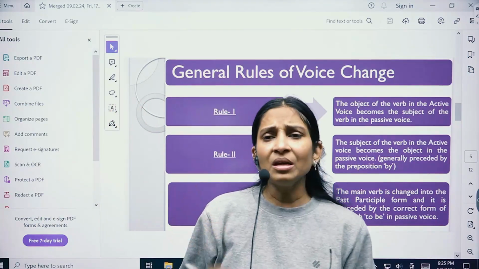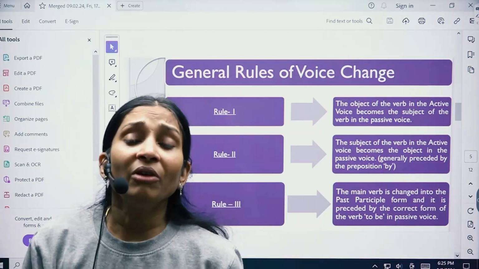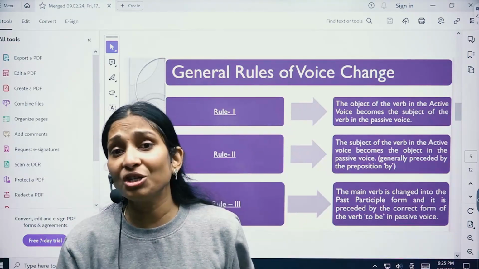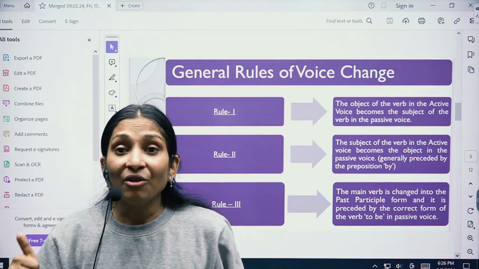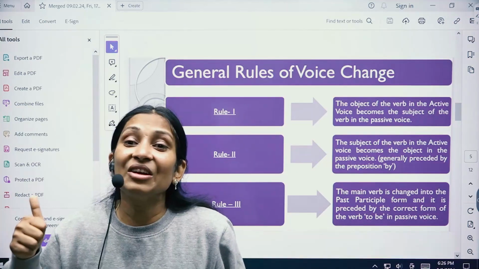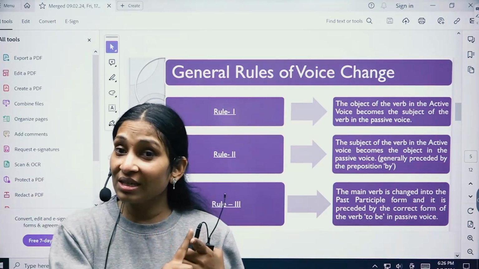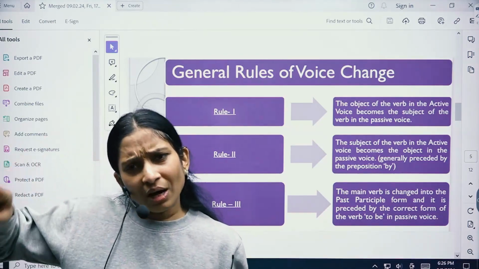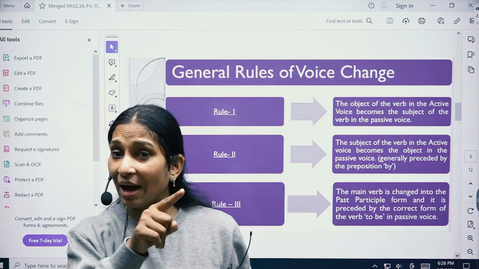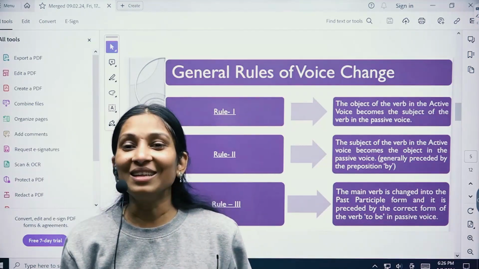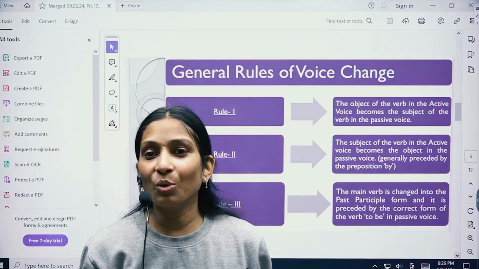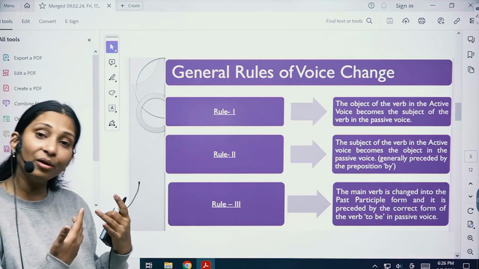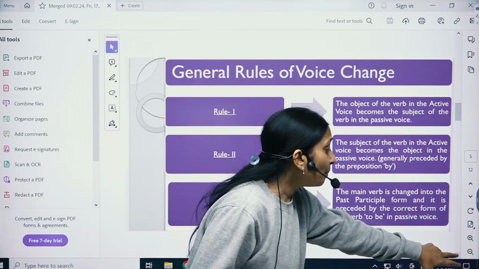Okay, let me tell you one more basic rule, children. Whenever a sentence is changed from active to passive, one verb automatically increases. So when you're changing a sentence from active to passive, make sure that one verb is increasing. And when you change the sentence from passive to active, one verb automatically decreases, right? We are going to understand this through examples and rules also. So these were the basic rules.